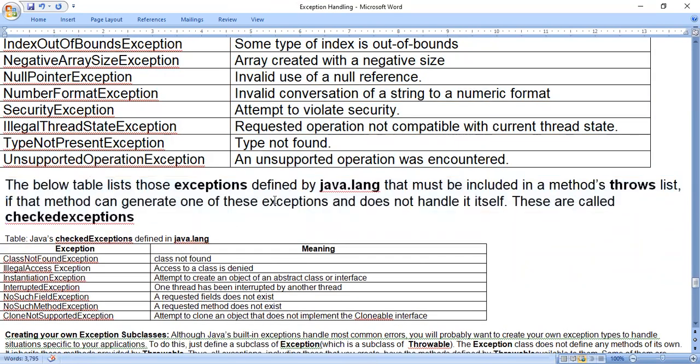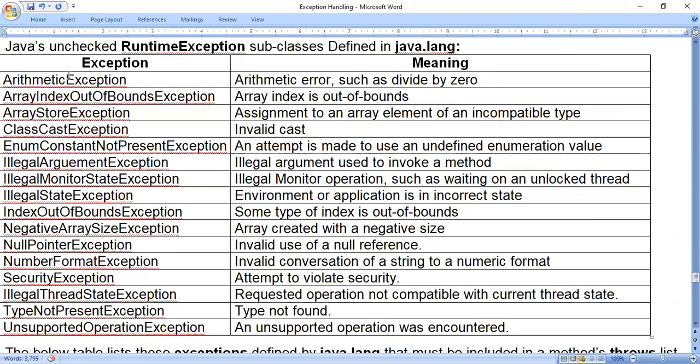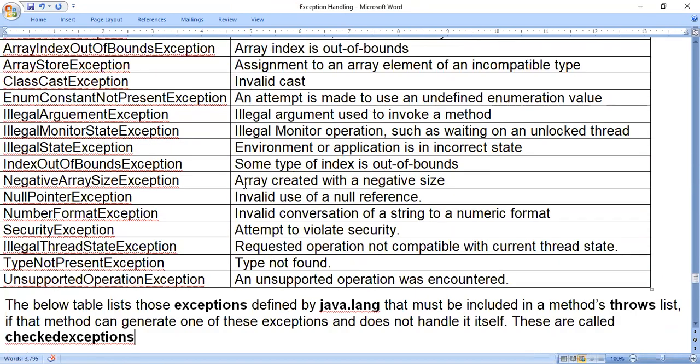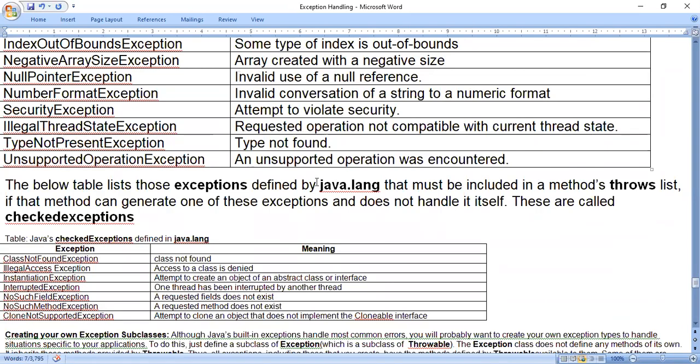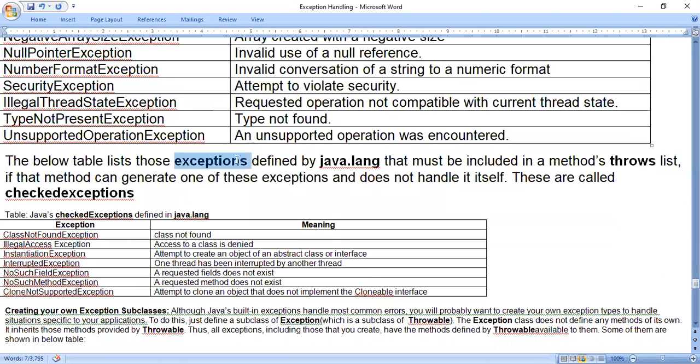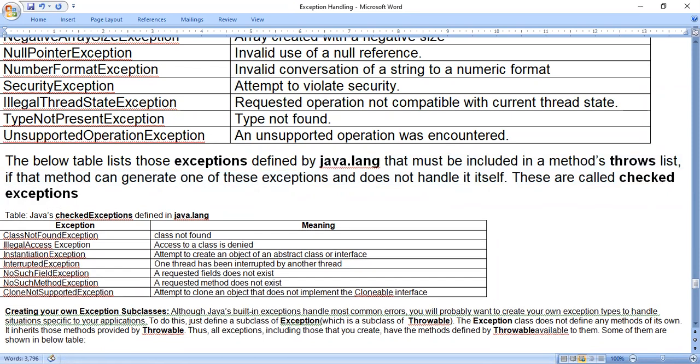The below table lists the exceptions. See, with respect to unchecked runtime exceptions, there are still many, but some of them are given. Define Java's unchecked runtime exception subclasses defined in java.lang. Then the below table lists exceptions defined by java.lang that must be included in a method's throws list if the method can generate one of these exceptions and does not handle it itself. These are called checked exceptions. So checked means we have to check it. That means in the method's throws list we have to give it.